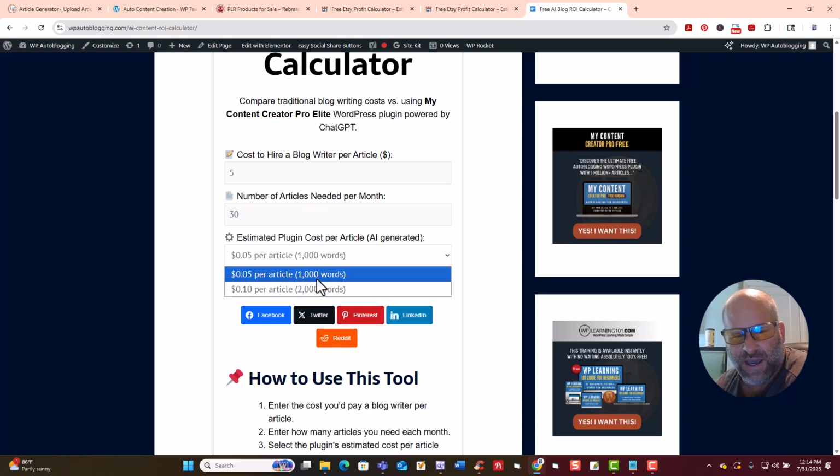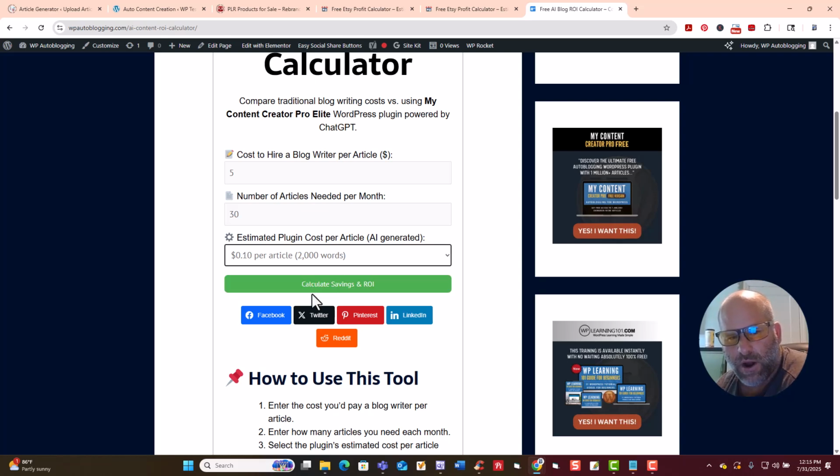So let's just say you want a 2,000-word article. It's going to cost you 10 cents per article through My Content Creator Pro Elite. And it's going to cost you for 2,000 words on, say, Fiverr or somewhere else, $5. But that could be a low-quality article, and most likely it is. The articles that we write with My Content Creator Pro with ChatGPT, those are articles that you would pay someone most likely anywhere from $50 to $100 for a 2,000-word article.